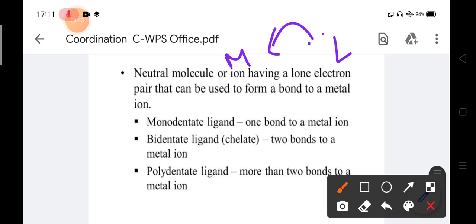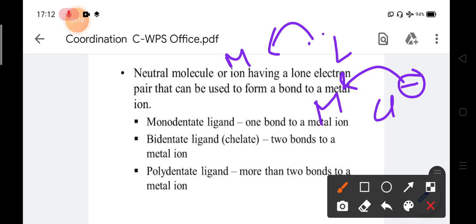So a neutral molecule or neutral atom can also be a ligand. Similarly, suppose Cl minus is a ligand. By donating its negative charge, that is an anionic charge, it can also form a bond with the metal. So Cl minus, an anion, a charged species, can also be a ligand.